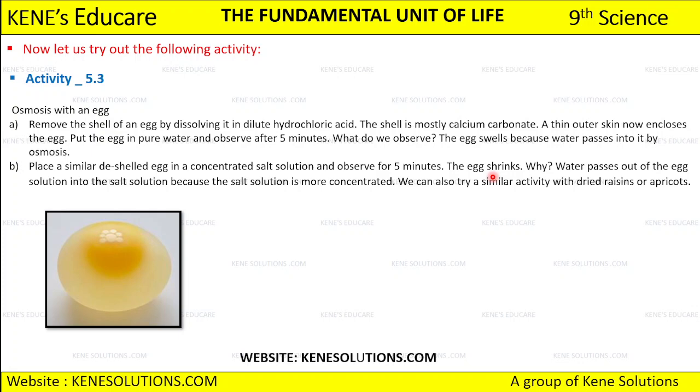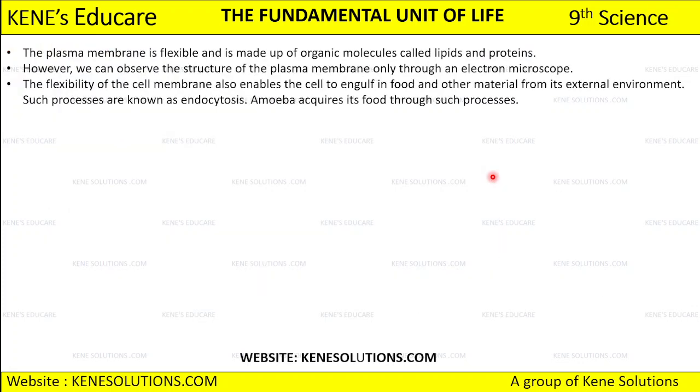Okay, same thing happens with the dry raisins as well. Okay, after that हमने देखा कि हमारा plasma membrane जो है वो flexible है and that is made up of organic molecules called lipids and proteins, and we can observe the structure of the plasma membrane only through an electron microscope. And as I told you that plasma membrane is flexible, उसकी जो flexibility है that enables the cell that it can engulf the food as well as other material from its external environment, and this process we call it endocytosis. क्या बोलते हैं हम?